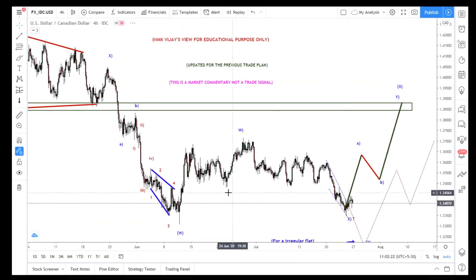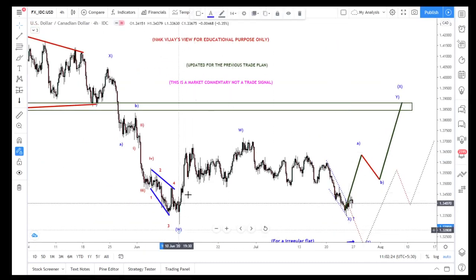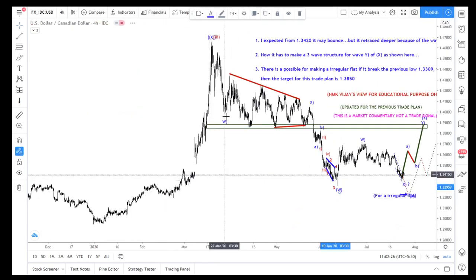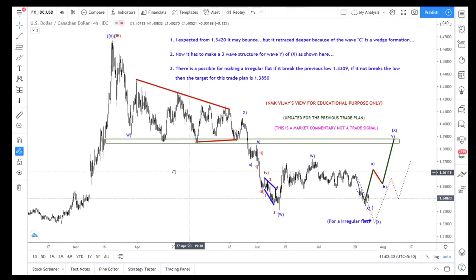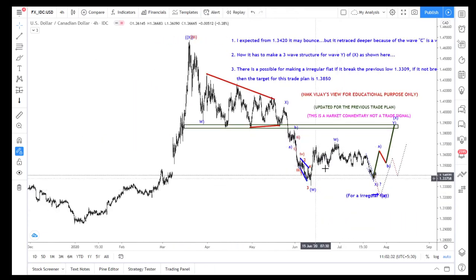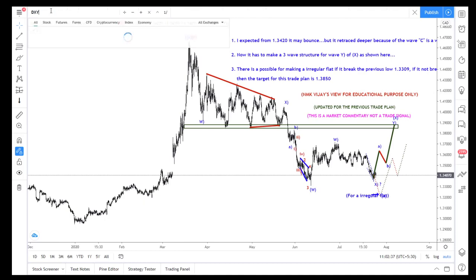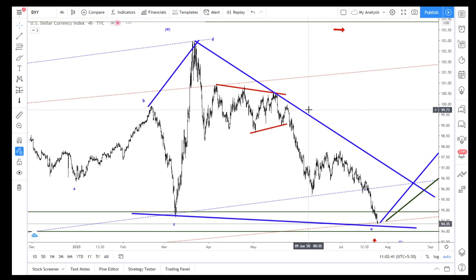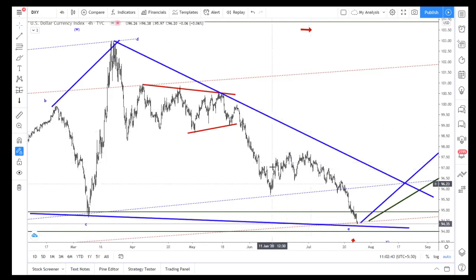So now I am expecting this is in W end of the, because see here one ABC is over. If it is coming to the downside like the DXY, it has to come down. If it is one more wave to the downside, it has to come within this structure.